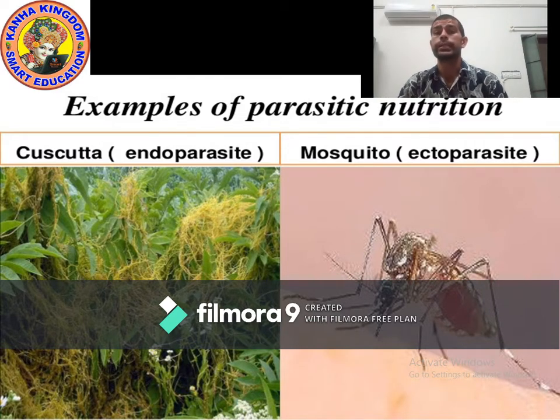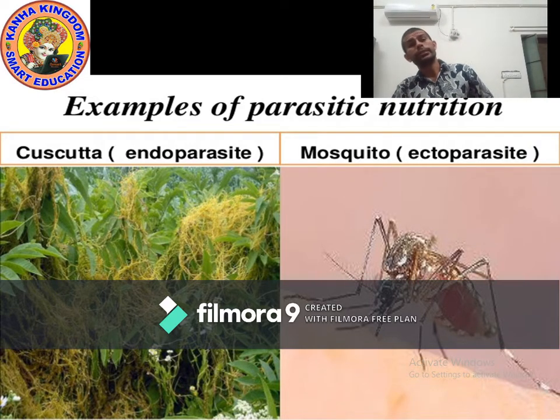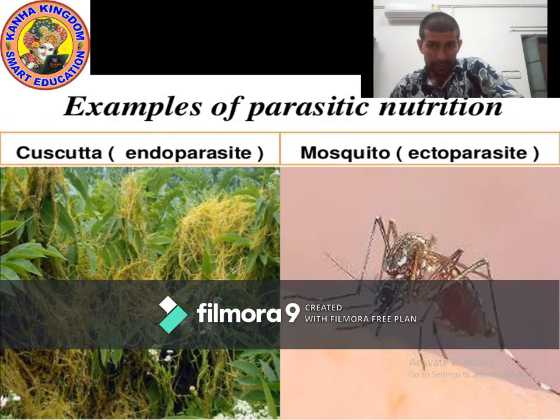Cuscuta, Amarbel, lives on the body of another tree or another plant. It grows on the body of another tree, because that tree provides Cuscuta food and shelter.